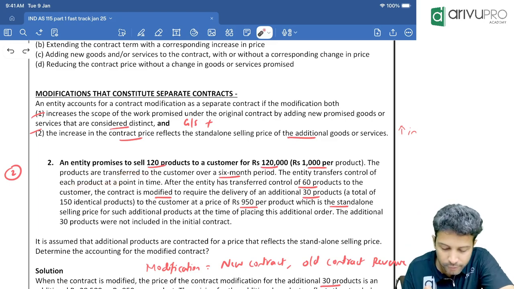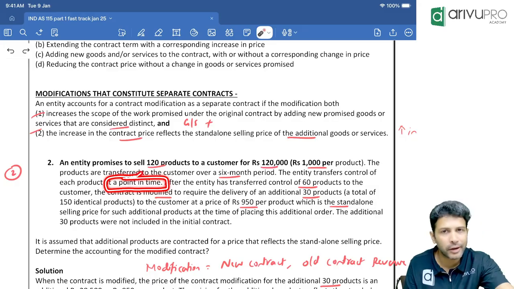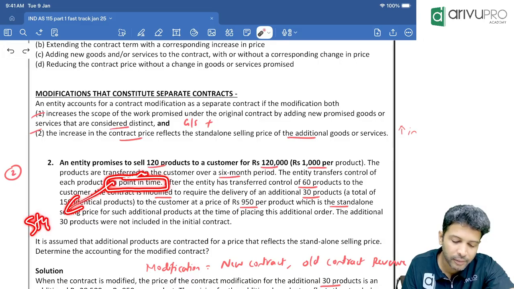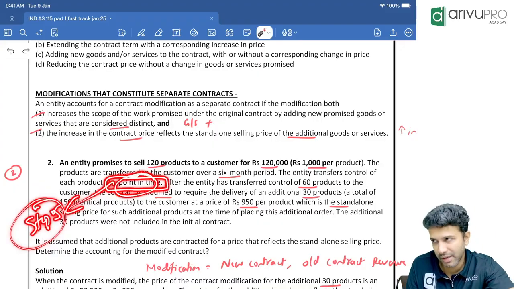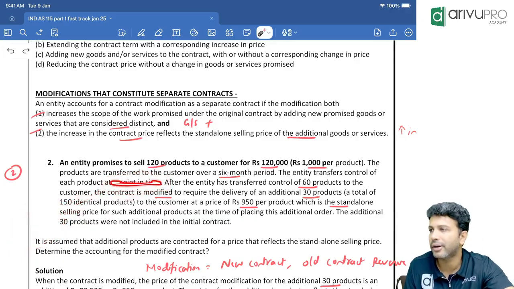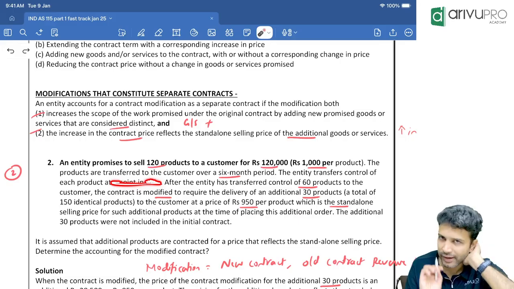So now, in a few questions, you will see something called at a point in time or over a period of time. In some questions they will say at a point in time, sometimes you will see over a period of time. That is step number 5 ka drama. What does this terminology mean? I will discuss it, but in step number 5, don't worry about this. Wherever you see at a point in time or over a period of time, for the time being, ignore that. In step number 5, I'll tell you what it is.